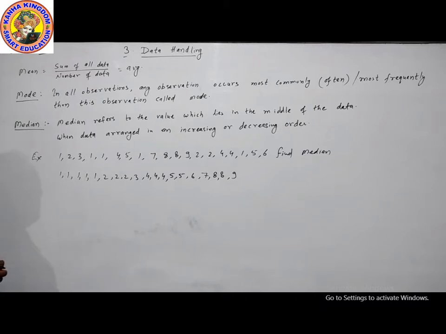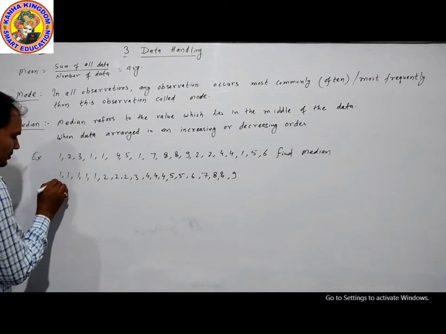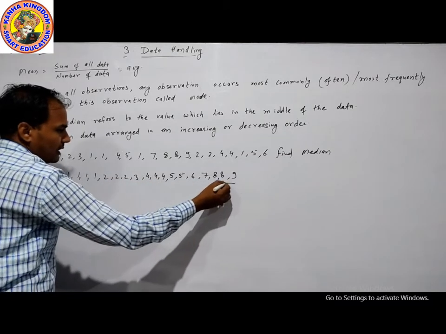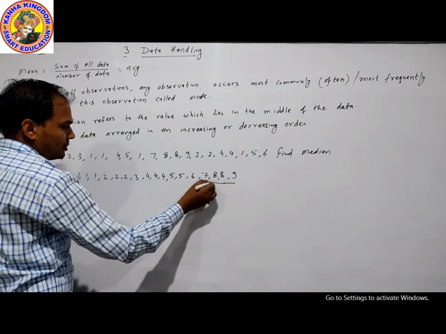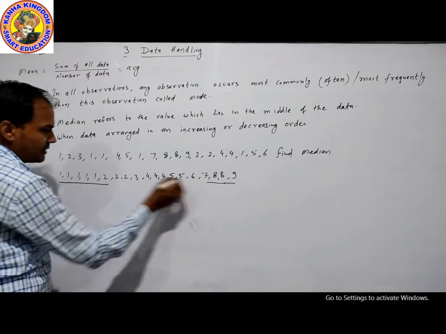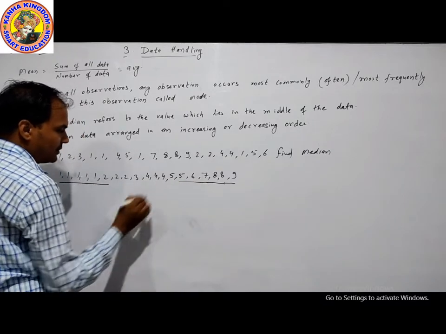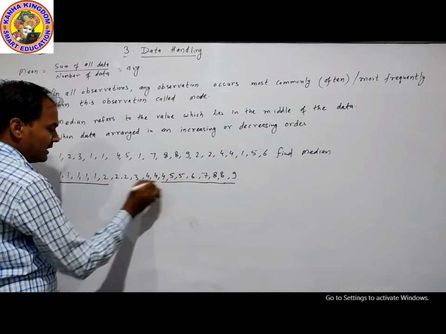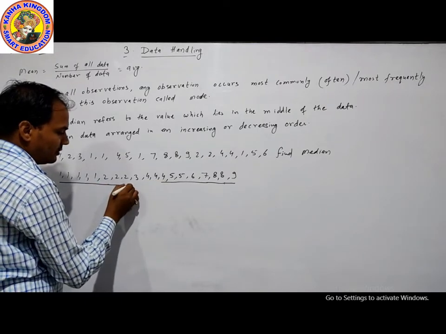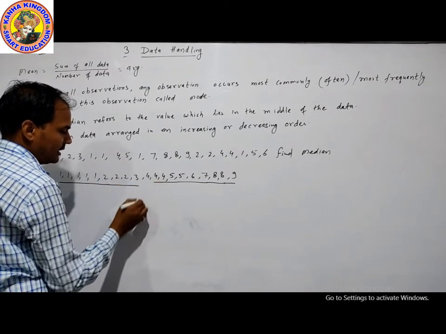Then we will find the middle part of the data. 1 2, 1 2, 3 4, 3 4, 5 6, 5 6, 7 8, 7 8, then 9 9.